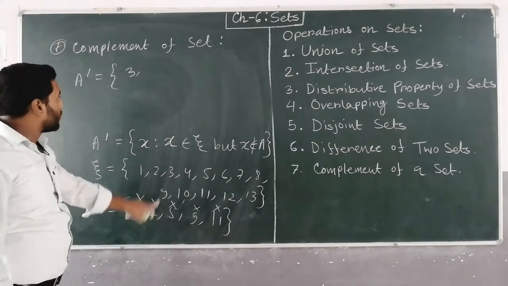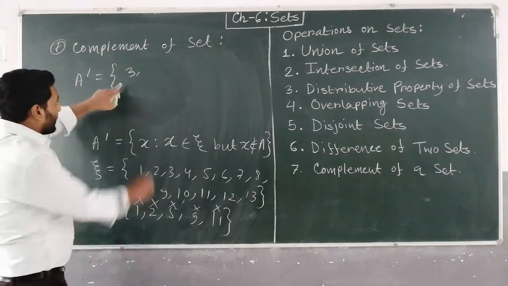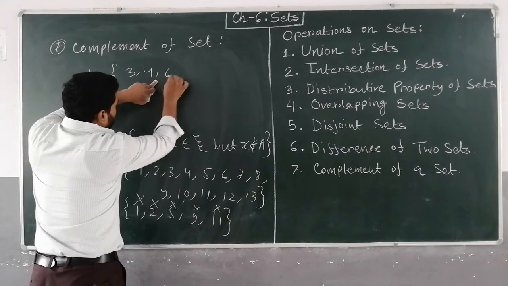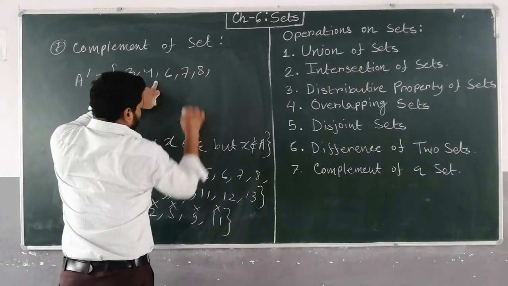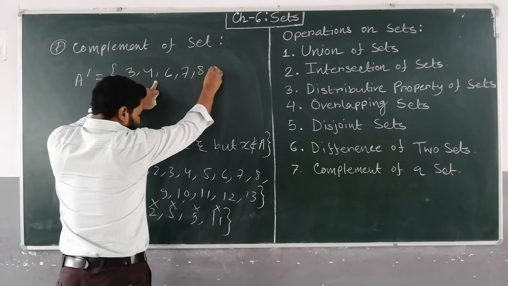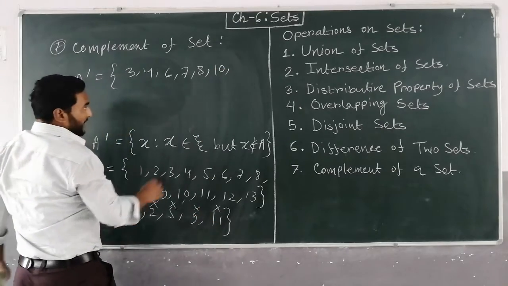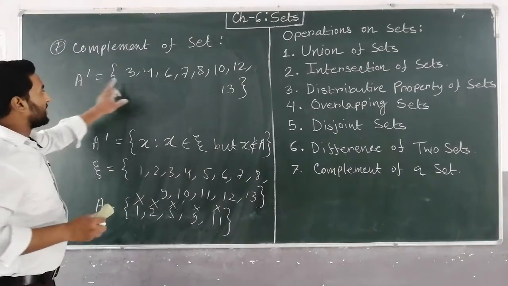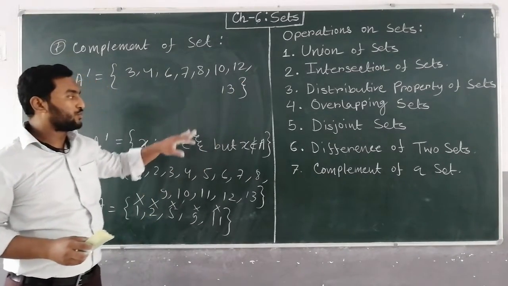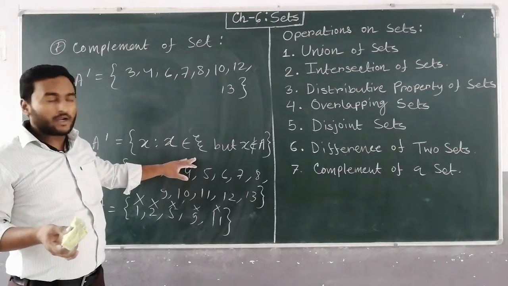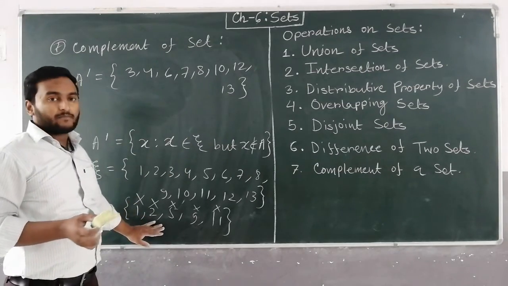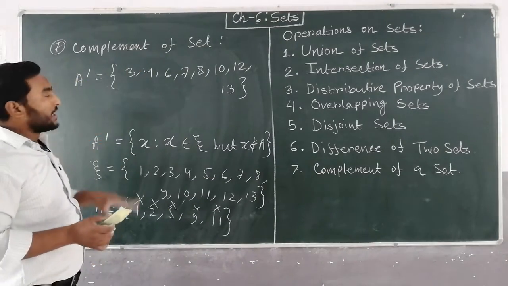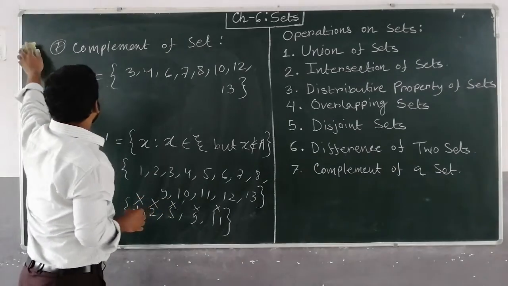So 1 and 2 are in A, so we can't take them, then 3, 4, then 5 is in A, so we can't take 5, then 6, 7, 8, 9 is in A, so we can't take 9, 10, 11 is in A, so we can't take 11, then 12, then 13. So A complement is the set where the elements belong to xi, the universal set, and do not belong to A. Except the elements of A, all the elements belonging to xi will be the complement of the set.